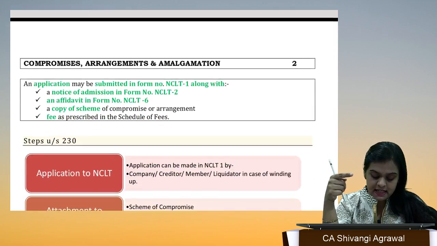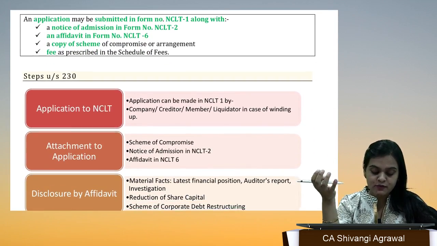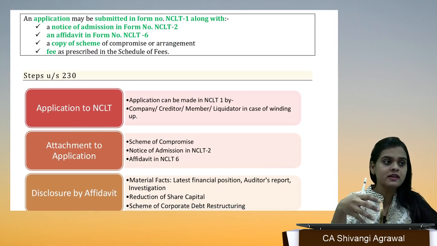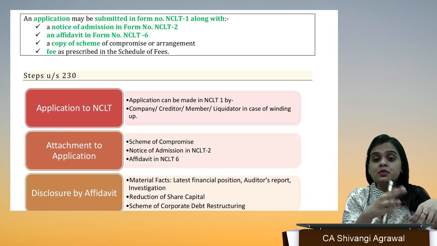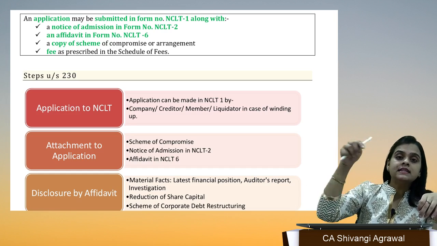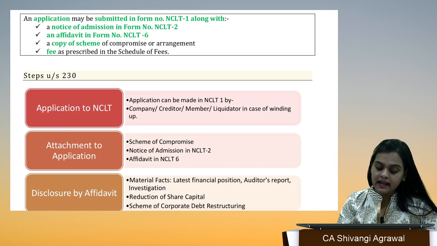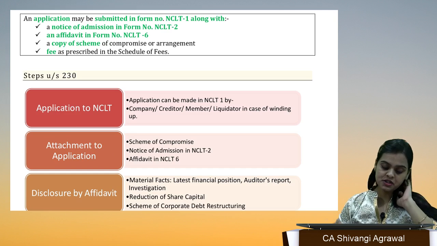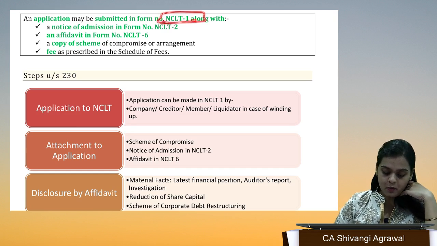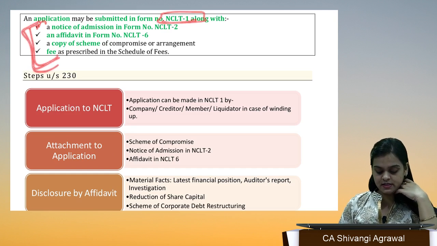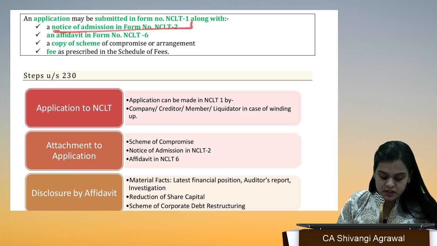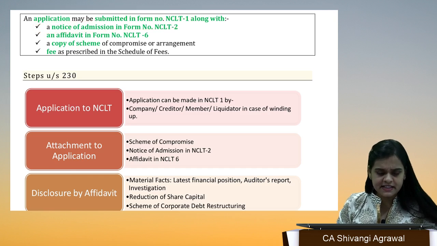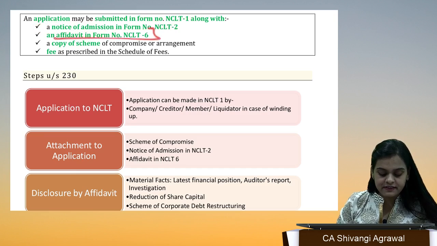So the tribunal may say you have to send the application like this, you have to call the meeting within 20 days, this has to be done in the meeting. So the tribunal has reserved the powers to direct in what manner this particular meeting is going to be held and conducted. Application is submitted in NCLT 1 along with these 4 points. What are the 4 points? Notice of admission in NCLT 2. Not so important. Affidavit in NCLT 6, copy of scheme, fees.